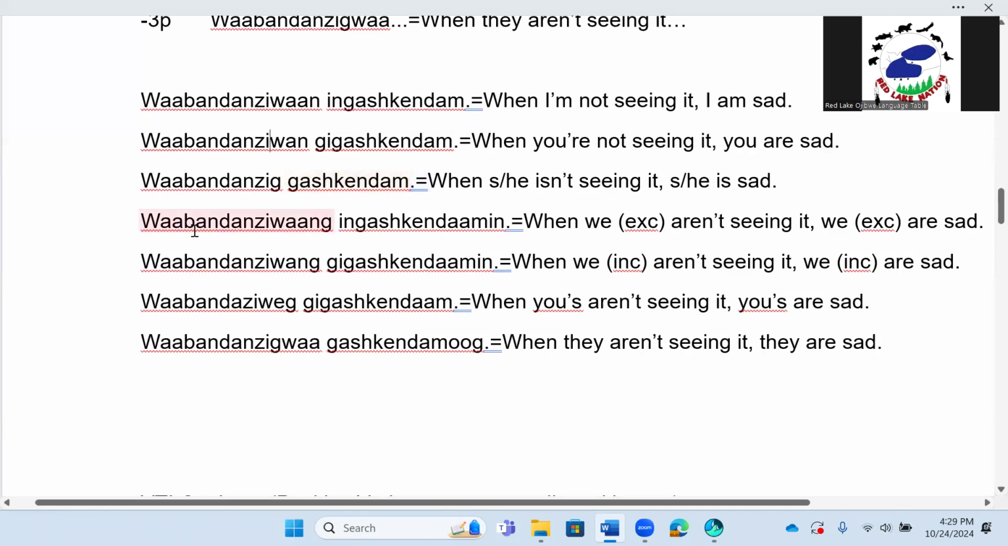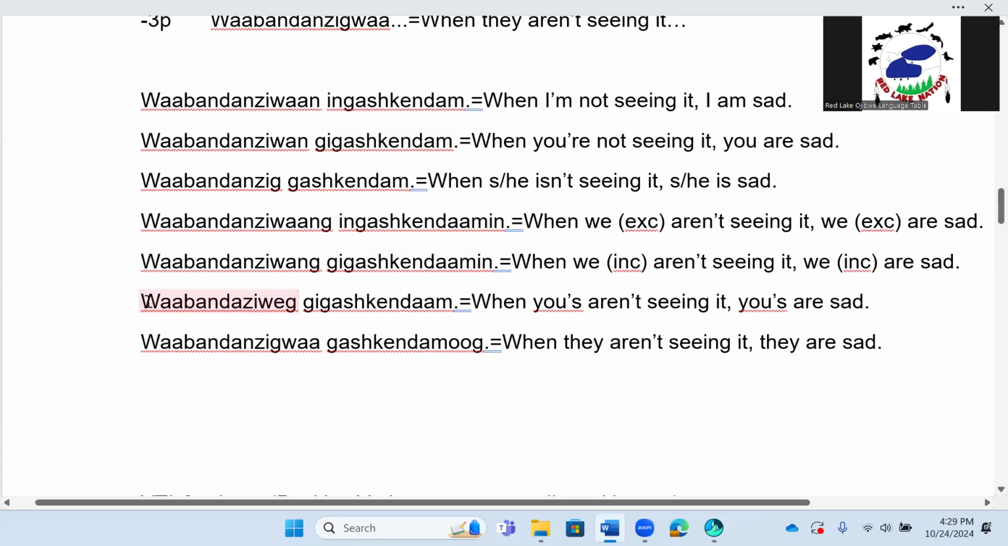All right. Conjunct statement, independent statement. It has to be said in conjunction with an independent statement. So here we go. Wabandanziwang Ingashkendamen. When we, excluding the people we're talking to, aren't seeing it, we, excluding the people we are talking to, are sad. Next example we have Wabandanziwang Gigashkendamen. When we, including the person we're talking to, aren't seeing it, we, including the person we're talking to, are sad.